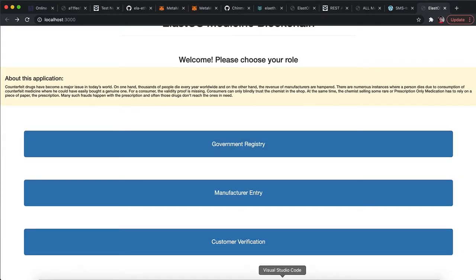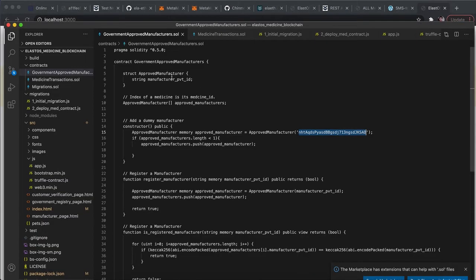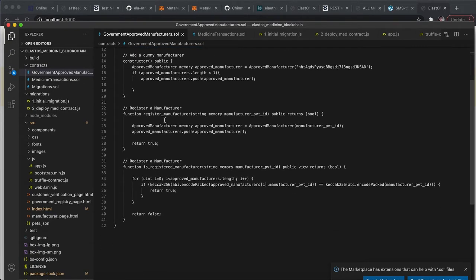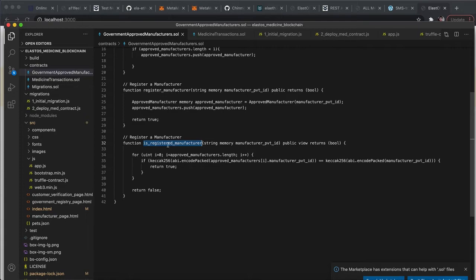So that's about the application and how it's currently working. Let me also give you a brief walkthrough of the code. We have created the backend in Elastos, and we have created these two Solidity contracts, smart contracts built using Solidity. One is for the government, using which the government will register a manufacturer, and there is also a method in this contract to check whether a manufacturer is valid or not.